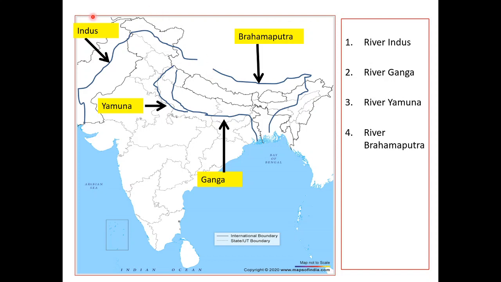So we have Indus, Ganga, Brahmaputra. These three rivers are the most important rivers for India in terms of water, economy, and the life of the people. That is why we worship them.